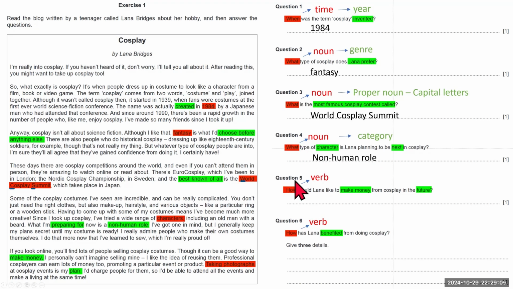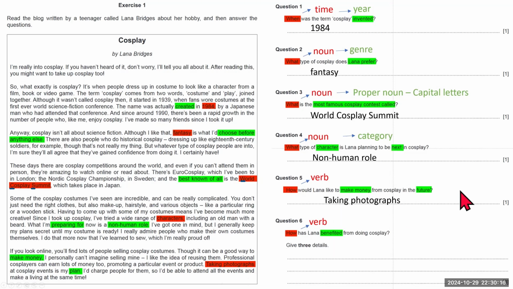Now let's do question 5. How would Lana like to make money from cosplay in the future? So I know that I'm looking for a verb. I'm also looking for these keywords. So here we are, make money again. Those are the exact same words, not synonyms. And my plan, that's the same as saying the future. And the answer is here, taking photographs is my plan. So again, the answer is in the same sentence as the second keyword. So here I have the answer, is taking photographs.